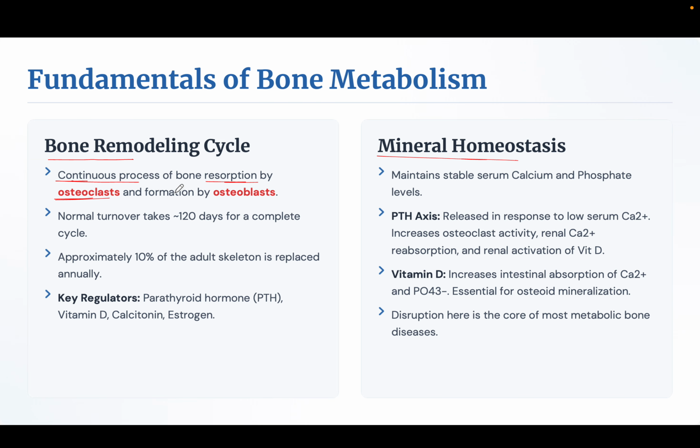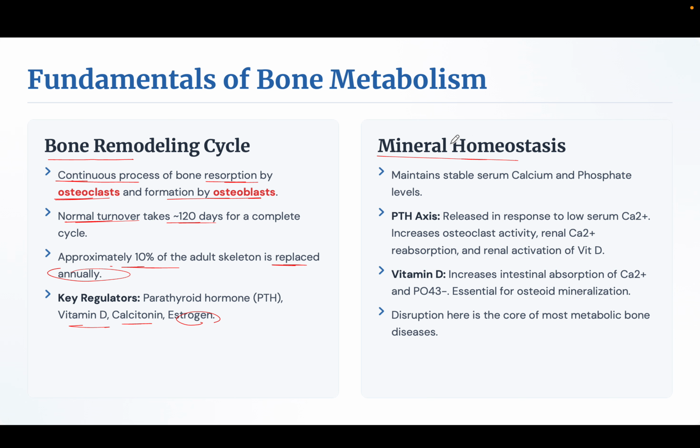Resorption is done by osteoclast cells and the formation is done by the osteoblast cells. The normal turnover of bones is 120 days for a complete cycle of bone resorption and formation. Around 10% of the adult skeleton is replaced annually by these cells. So the key regulators of this process are parathyroid hormone, vitamin D, calcitonin, and the estrogen hormone.